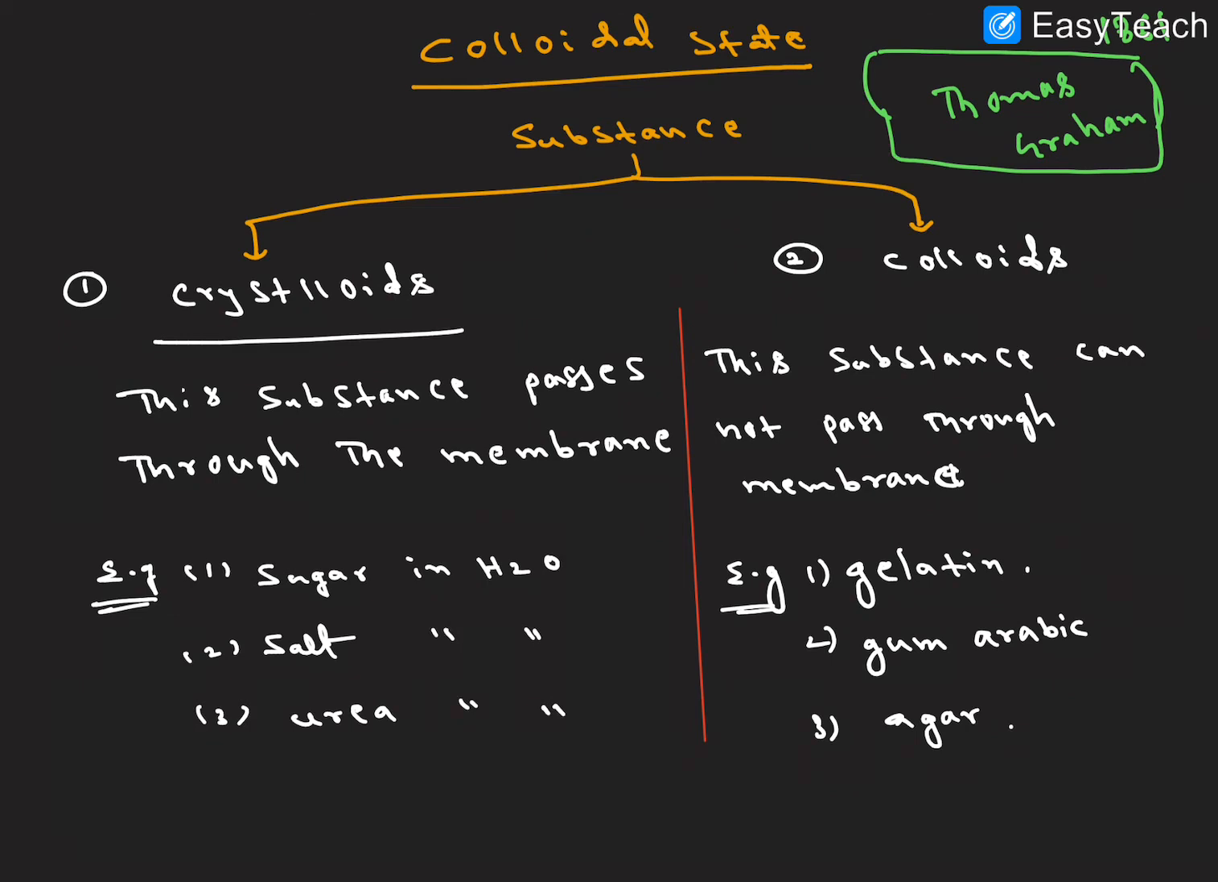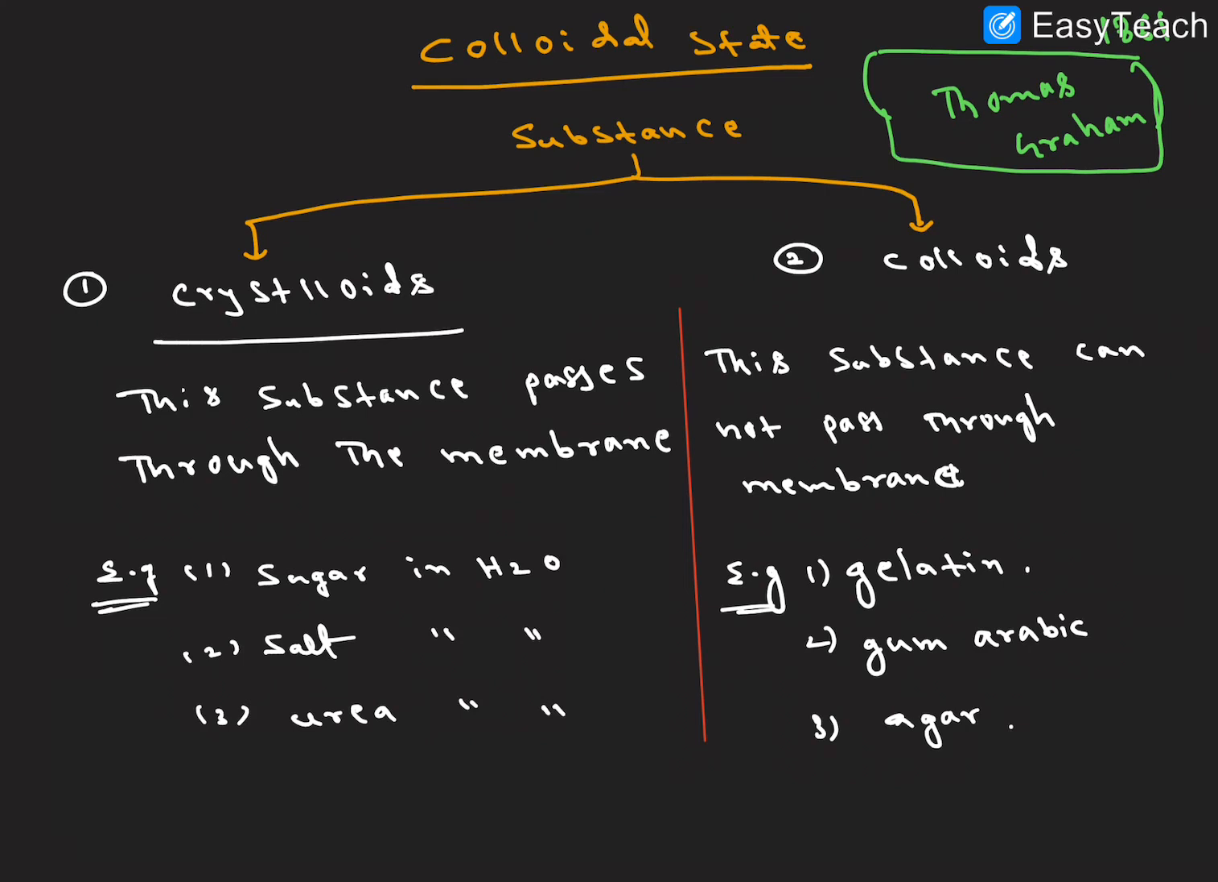A substance that passes through the membrane, that is the animal membrane or semi-permeable membrane, is called a crystalloid. The second one is colloids. A substance that cannot pass through the membrane is called a colloid substance. Let us see examples here: sugar in water, salt in water, urea in water, and gelatin, gum arabic, and agar.